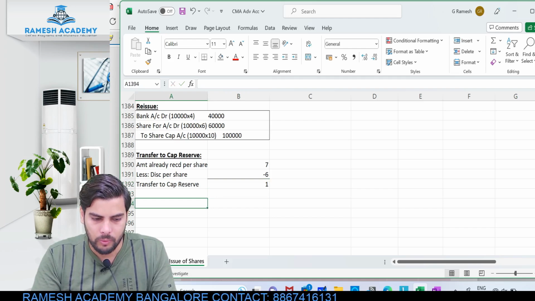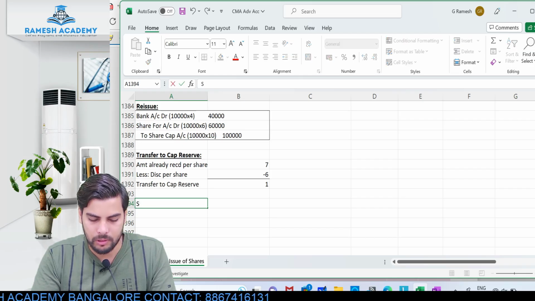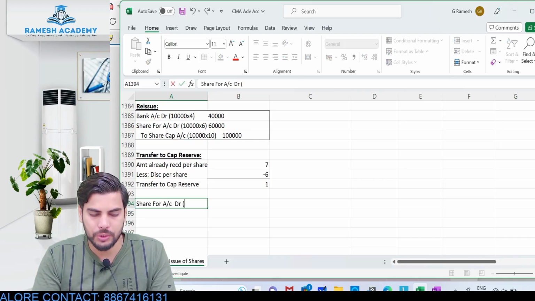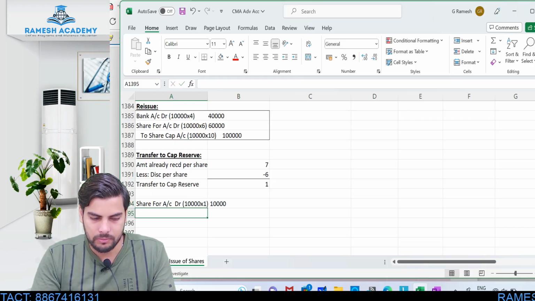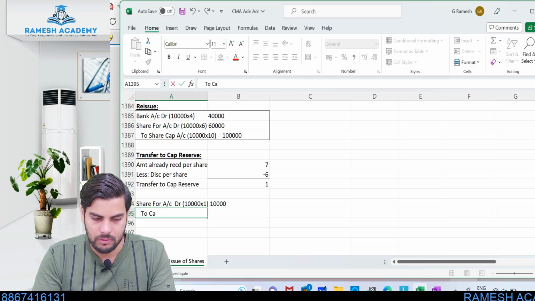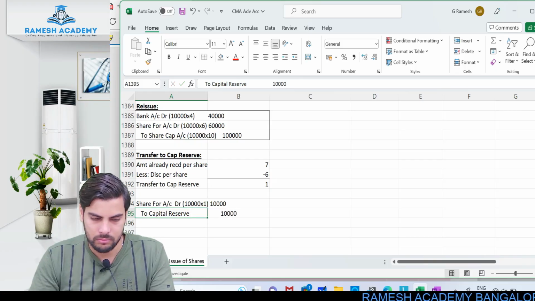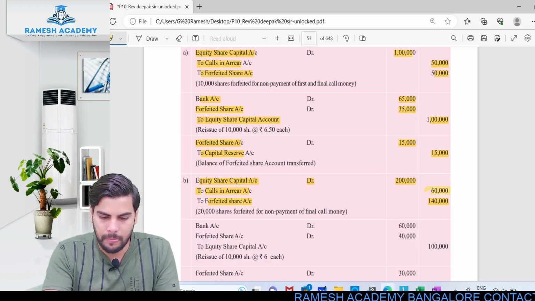Okay, so the entry for transfer to capital reserve will be share forfeited account debit. How many shares were reissued? 10,000 into 1, this would be 10,000 to capital reserve. This would be the entry. Look at this.